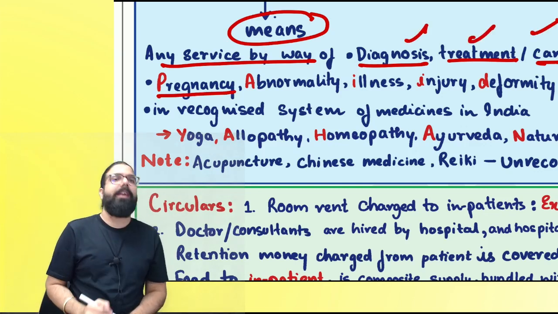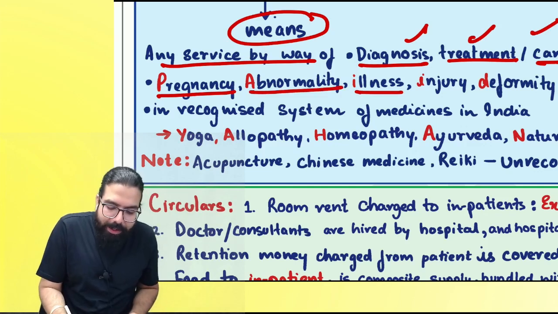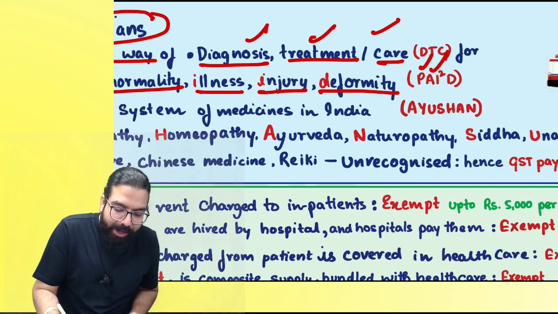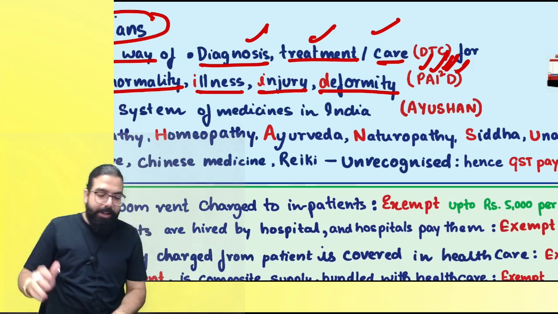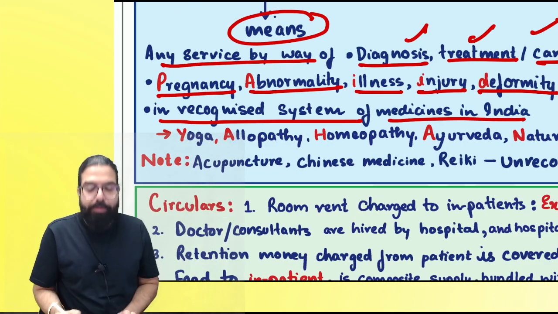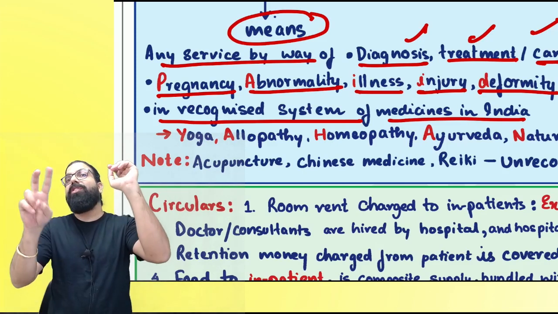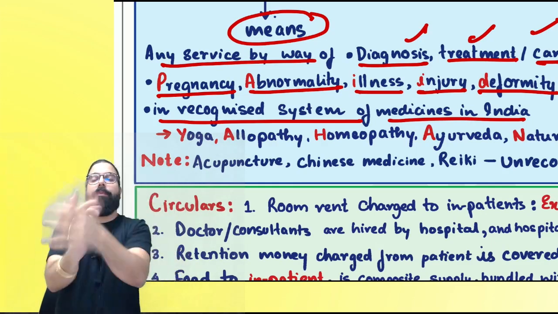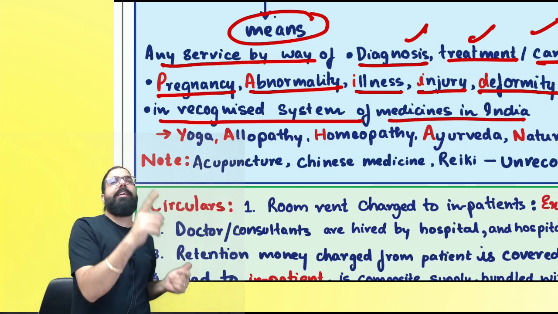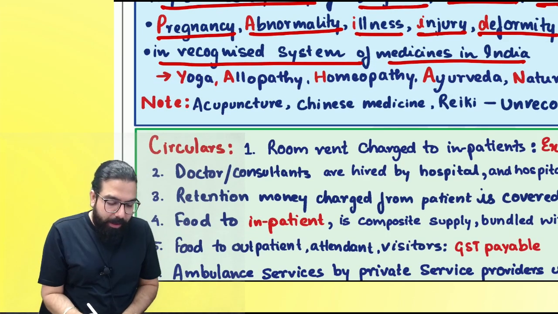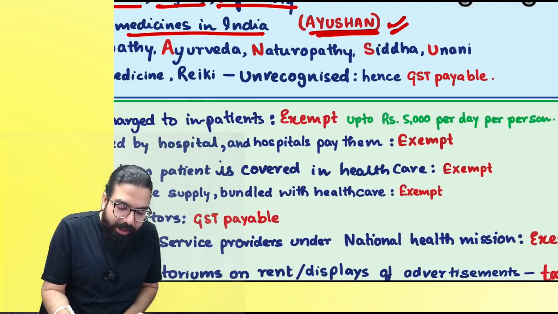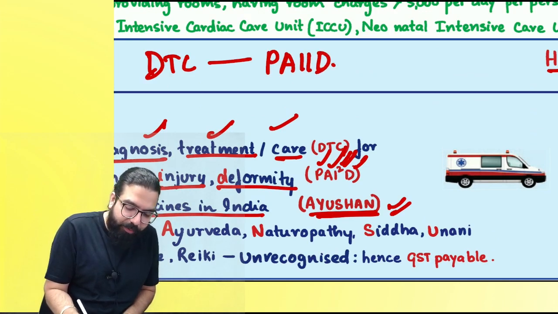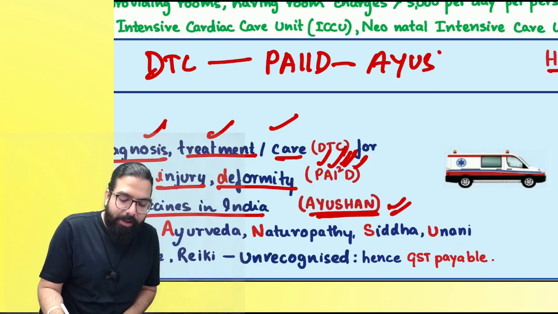If it is in relation to pregnancy, abnormality, illness, injury, or deformity. So diagnose, treatment, and care when it is done for pregnancy, abnormality, illness, injury, or any deformity, and it should be done in a recognized system of medicine. Are we clear? Diagnose, treatment, and care in respect of PAIID. Pregnancy, abnormality, illness, injury, and deformity. Always remember Ayush. Ayush is a recognized system of medicine. Diagnose, treatment, and care in respect of pregnancy, abnormality, illness, injury, deformity in a recognized system of medicine, which is Ayush.